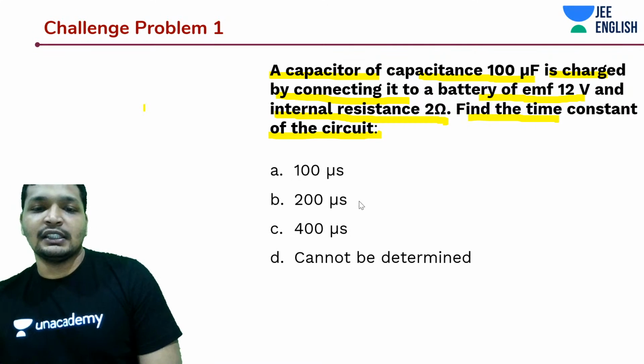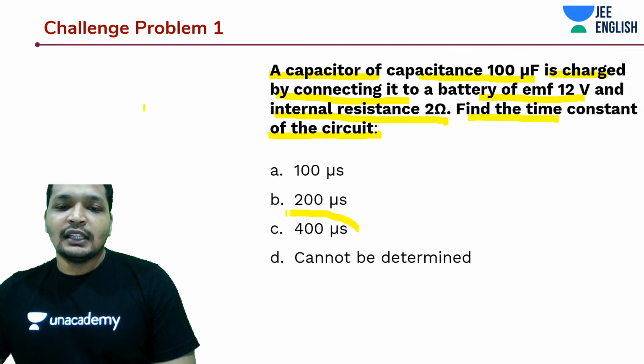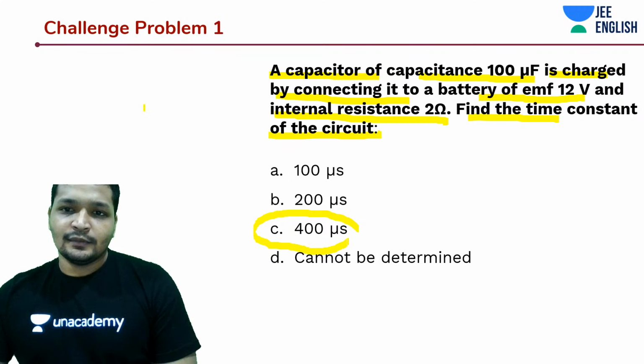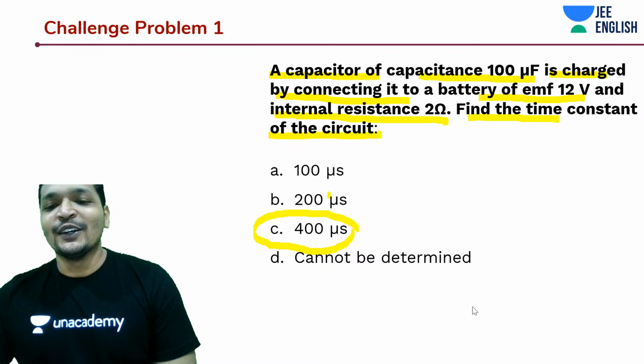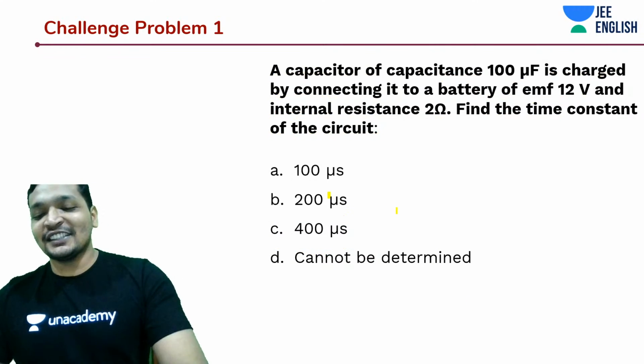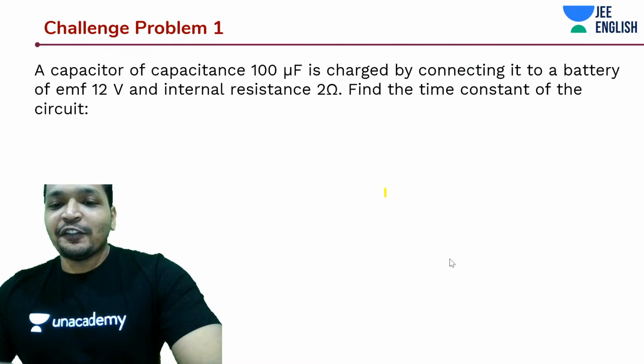Awesome, Vaishnavi. Yes, it's 400. That's correct. Oh, no, not 400, right, Vaishnavi? What is it? So what is the value of R?